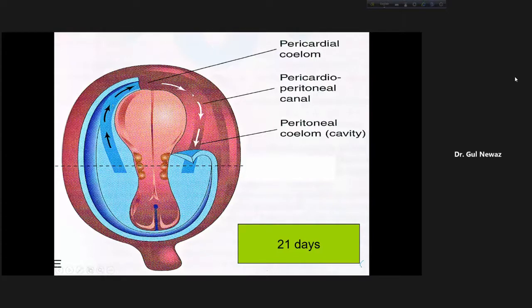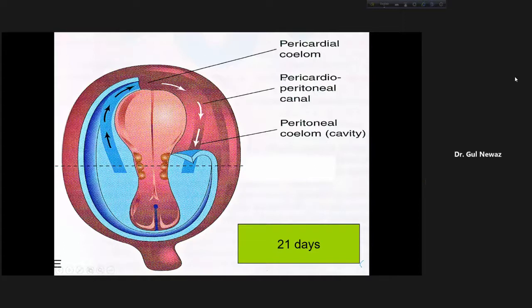As this part connects the pericardial cavity with the peritoneal cavity, this is known as the pericardio-peritoneal canal. Because this part of the cavity connects the pericardial cavity with the peritoneal cavity, we call it the pericardio-peritoneal canal.